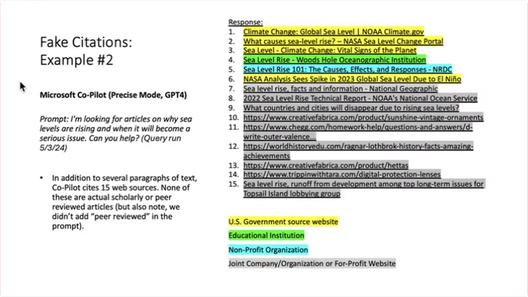Here's another example. This is from Microsoft Copilot. So this is another AI tool using GPT-4, so it's a little bit more advanced than ChatGPT 3.5, which is the free version. Microsoft Copilot is available to users who create an account for free. So you see my prompt, and in addition to several paragraphs of text, Copilot cites 15 web sources. None of these are actually scholarly or peer-reviewed, but also note that we didn't add peer-reviewed in the prompt. So again, you'll see prompts are important.